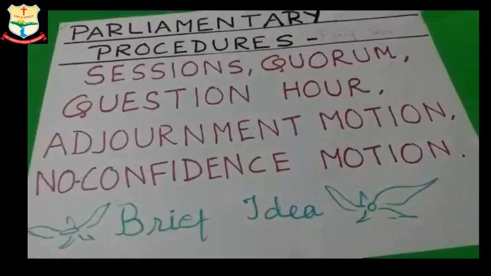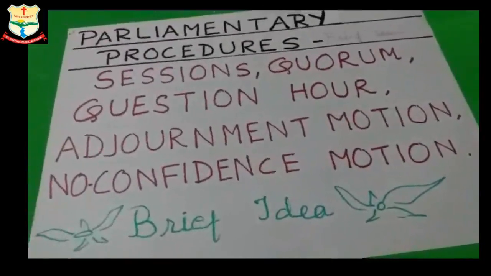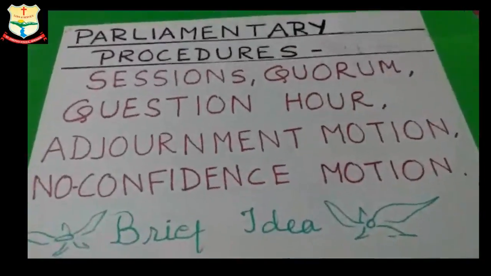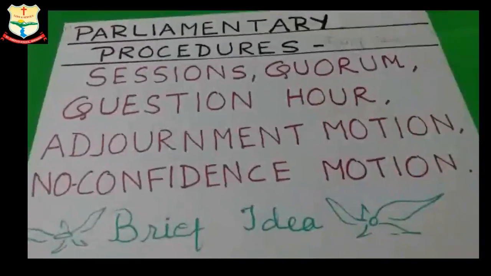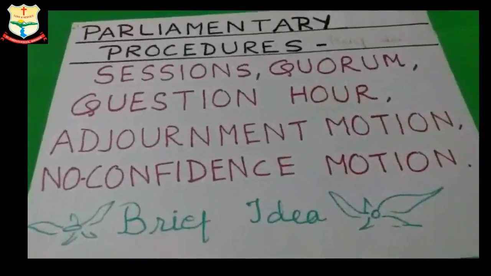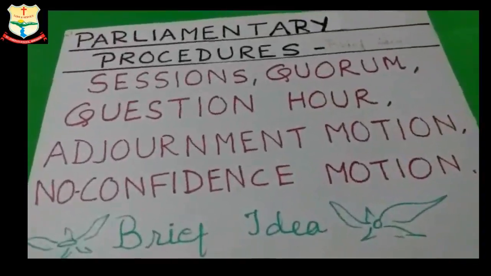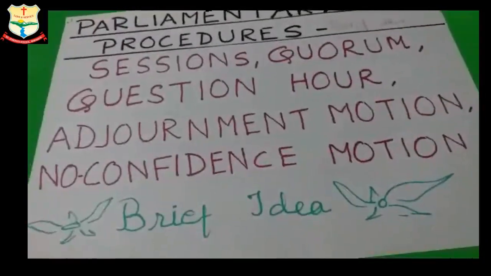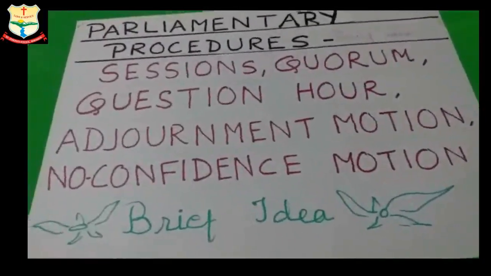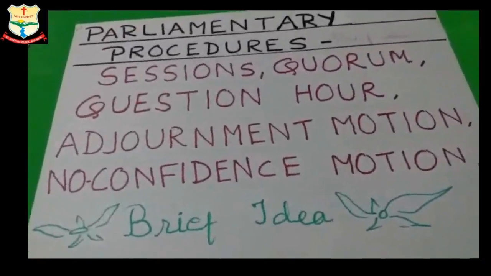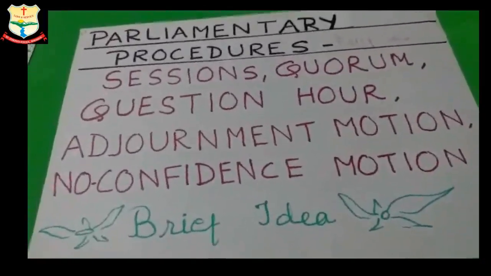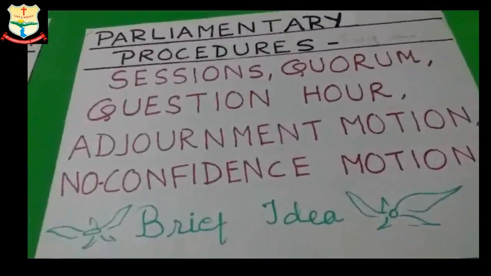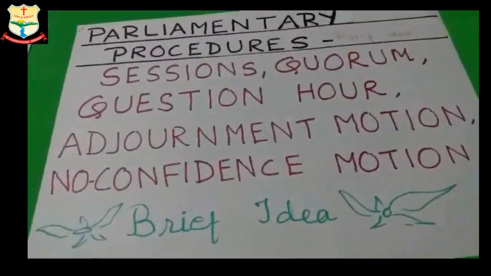First, sessions. The sessions of the Lok Sabha and the Rajya Sabha are summoned by the President. There must be 2 sessions in a year. And the quorum means the minimum number of members required to be present for conducting the business of the House. The quorum of the Lok Sabha and the Rajya Sabha is 1/10. If the quorum is not met, the Speaker adjourns the House and the meeting does not take place.